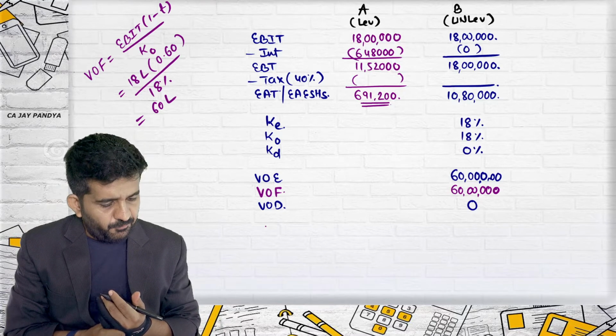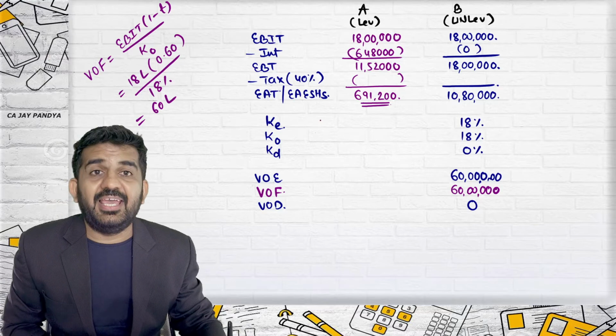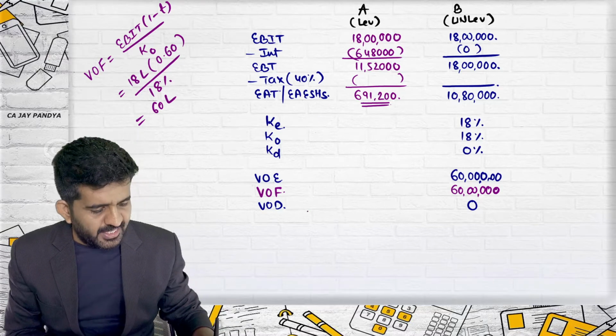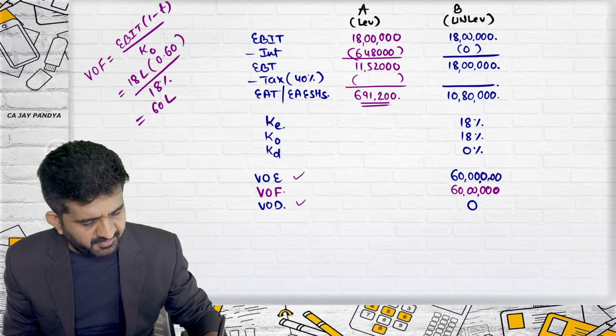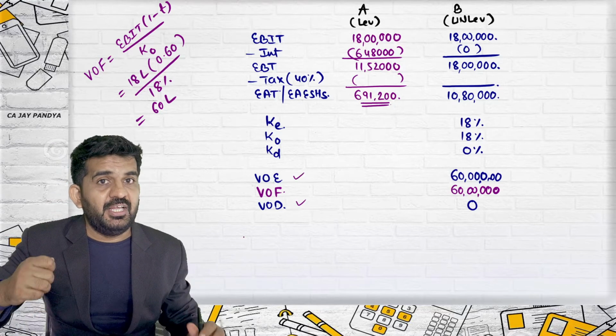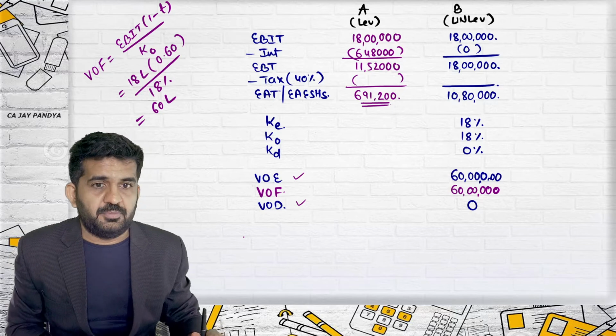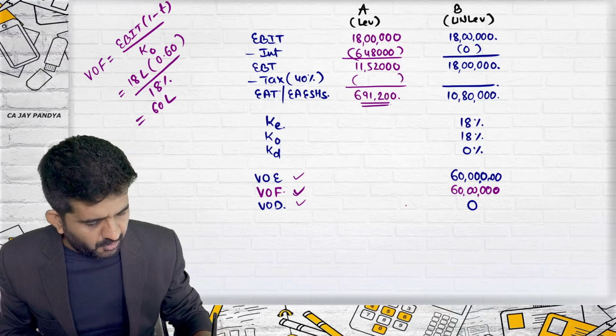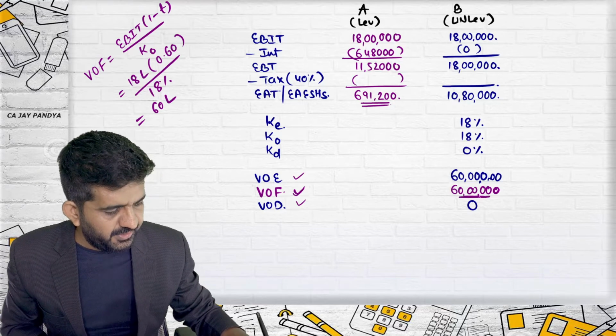Let me first go to KE. Can I find out KE? The answer is no, because I don't know the proportion between debt and equity. For finding out equity, I need a proportion between debt and equity. Can I find out value of firm? Yes, because this is given.